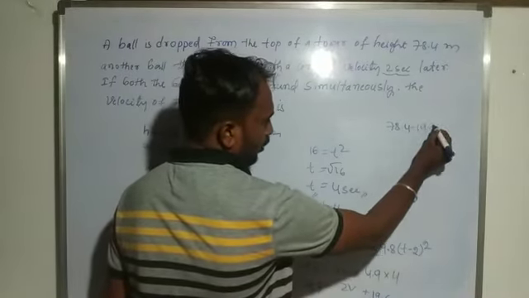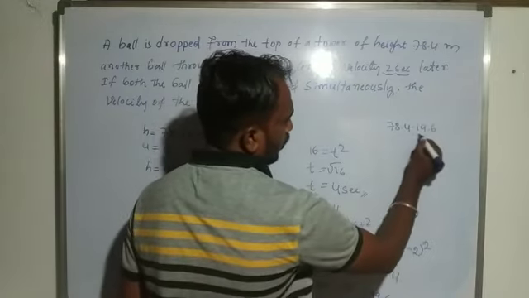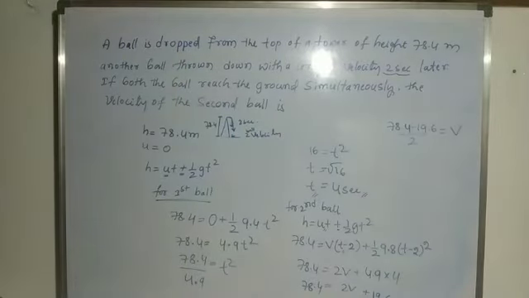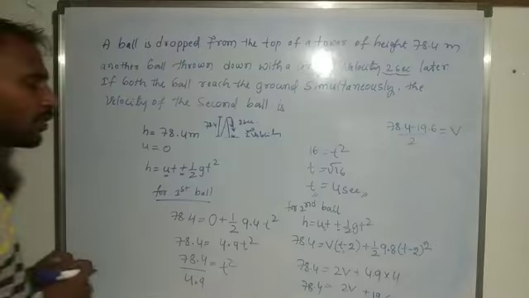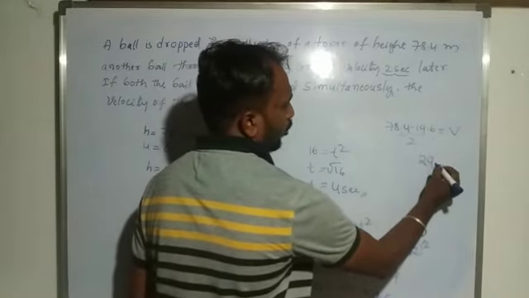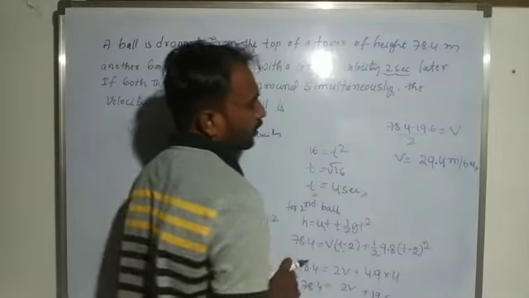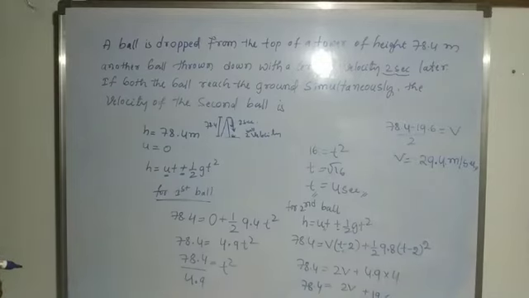So 78.4 minus 19.6 is equal to 2v, and so v is 29.4 meter per second. 78.4 minus 19.6 is 58.8, and 58.8 divided by 2 is 29.4 meter per second.